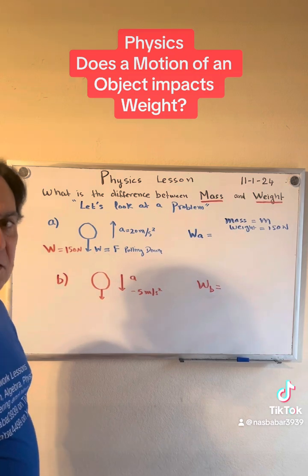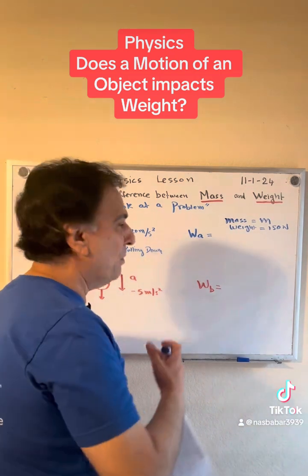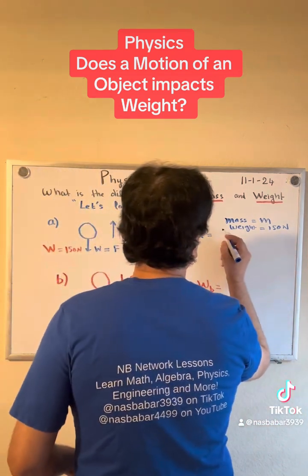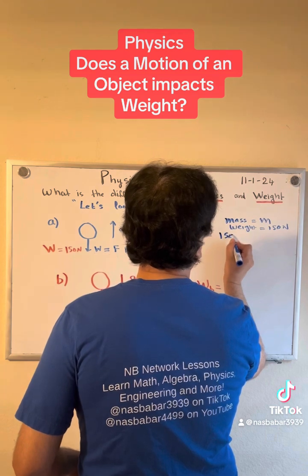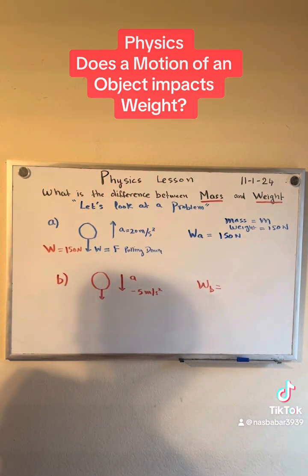Weight is independent of motion. Weight is independent of mass, or mass is independent of weight. So it will be 150 newtons. So I guess you could say that it might have been like a trick question or something.